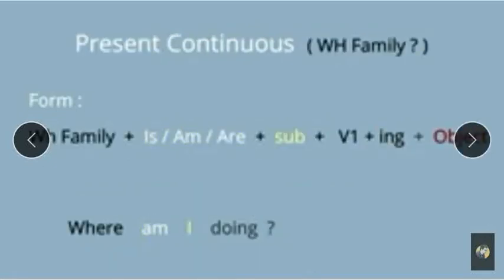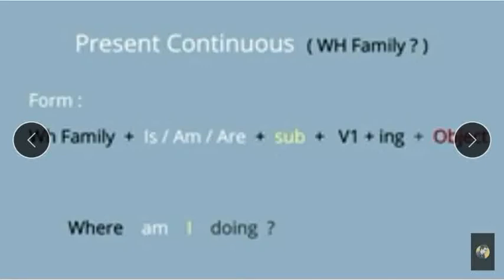Here are the question words. Question words are WH family words, which means the words which start with WH. Question words, that is what, where, when, who, how, those are the WH family words. So if question words are there, you have to ask questions in present continuous tense. How will you ask?